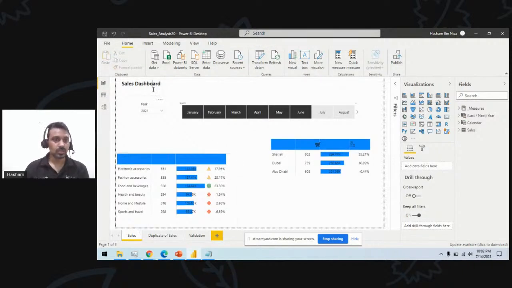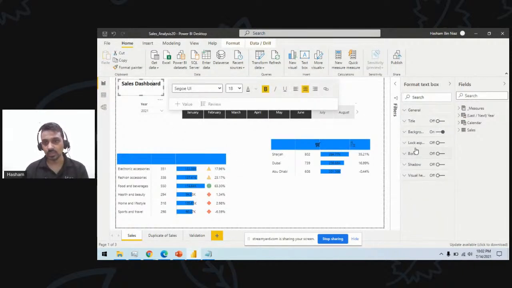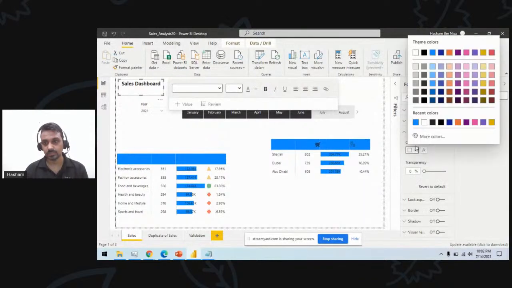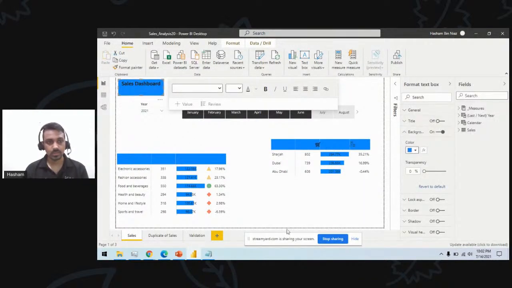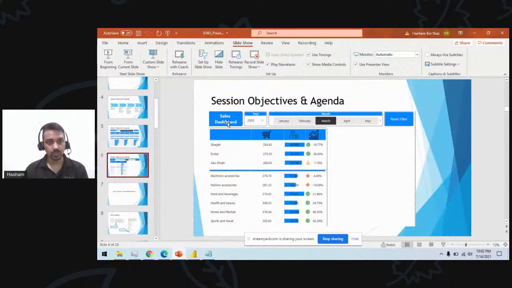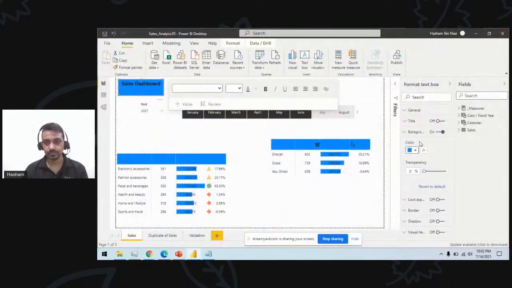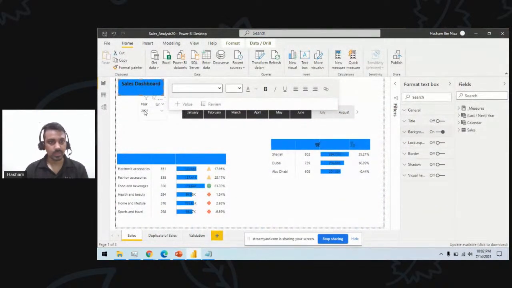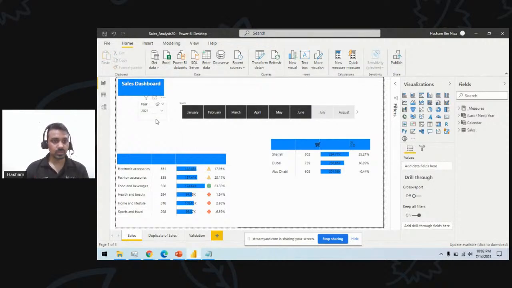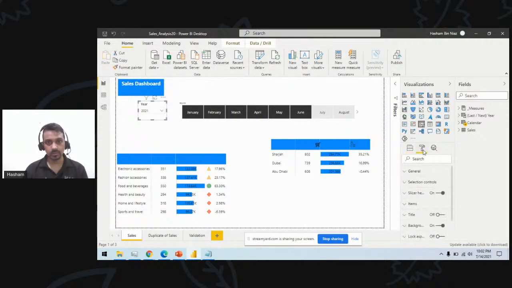I'll set the background color to this one for the sales dashboard, and the text color I want to be white. I'll quickly do some adjustments and then we'll be all good.